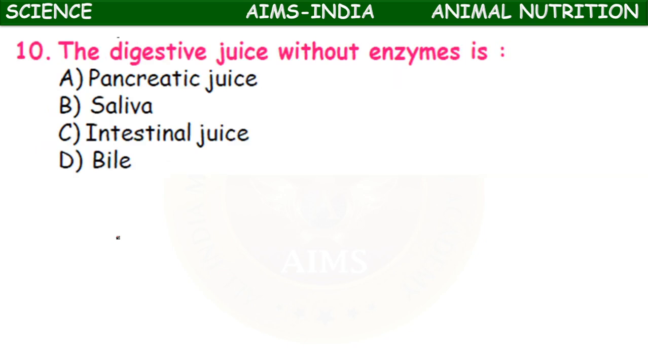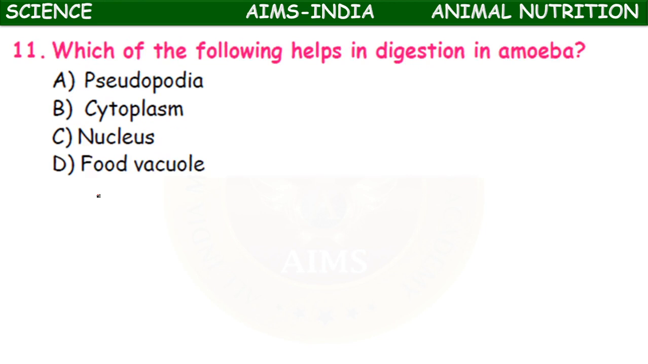The digestive juice without enzymes is pancreatic juice, saliva, intestinal juice, bile. Bile is the digestive juice without any enzymes. Then what is the function of bile? There are no enzymes, but we are calling it a digestive juice. The main function of this bile juice is the emulsification of fats.